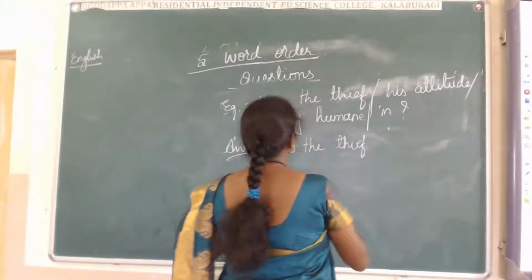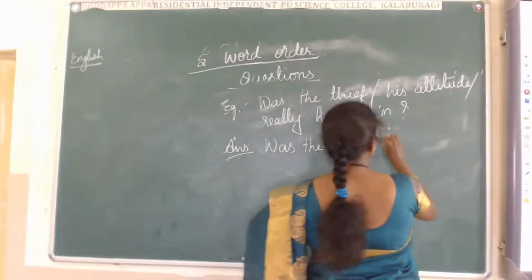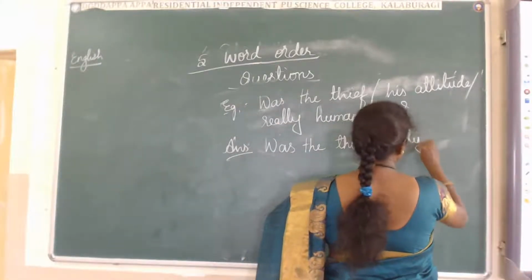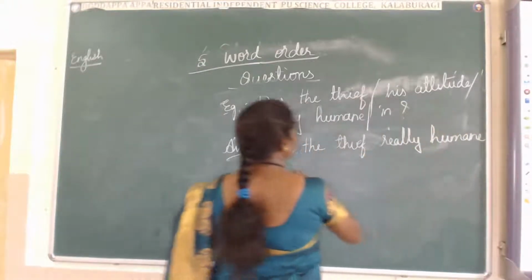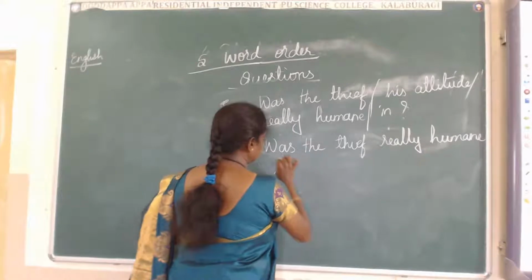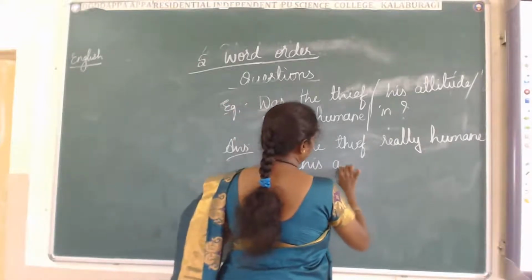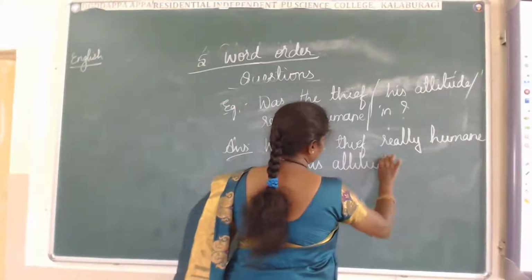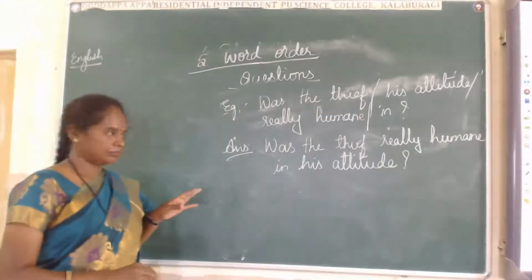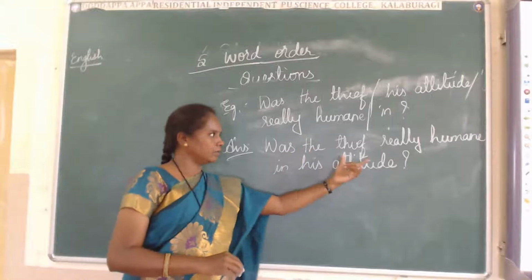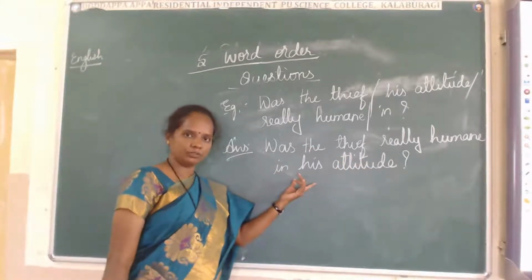Was the thief really humane in his attitude? Question. Was the thief really humane in his attitude?